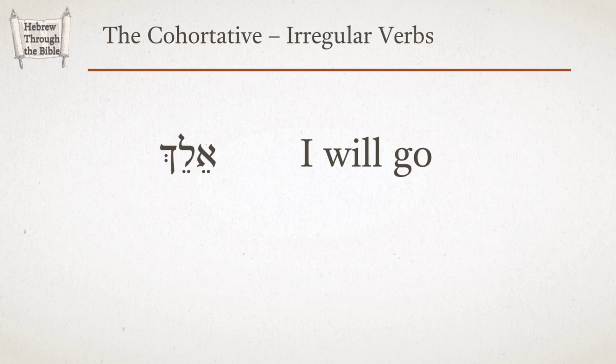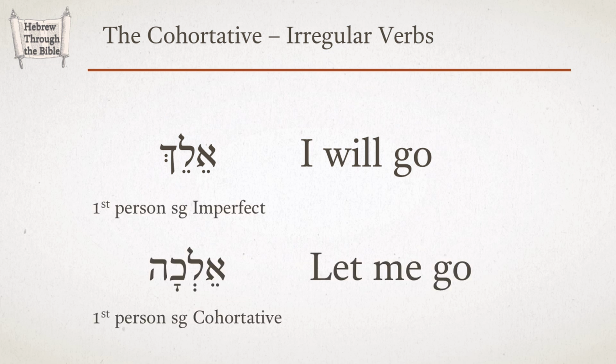This is also the case with irregular verbs. Let's look at an example of an irregular verb. The word elech in Hebrew means I will go. This is a first-person imperfect from the verb halach. It is an irregular verb. Well, the cohortative will be elecha, let me go. Again, the cohortative is a first-person imperfect with a cohortative hay ending.